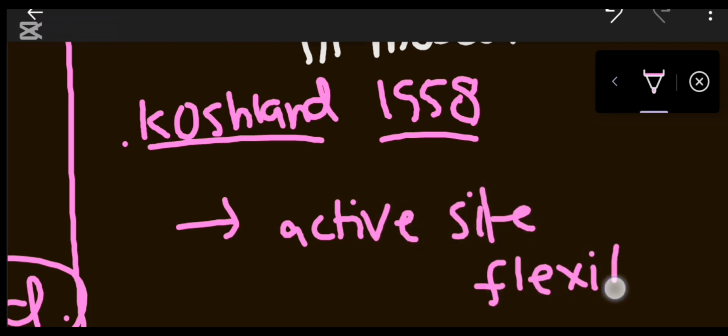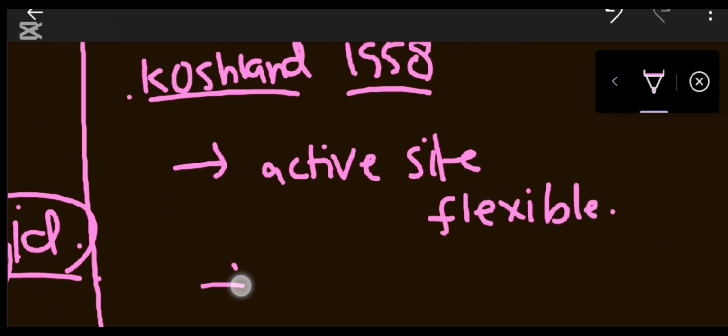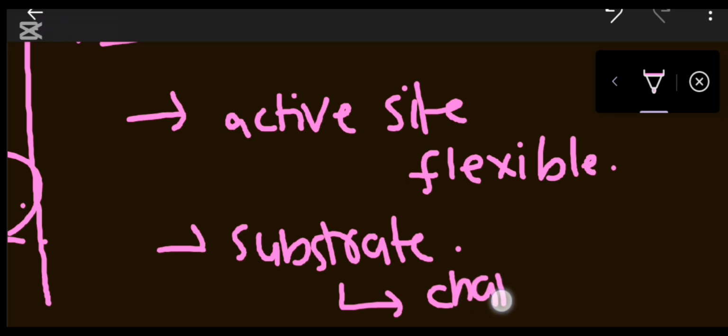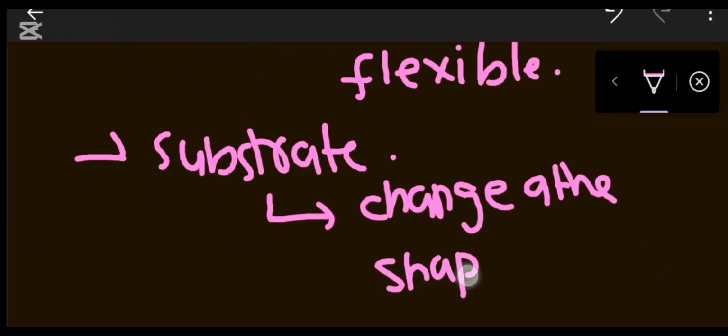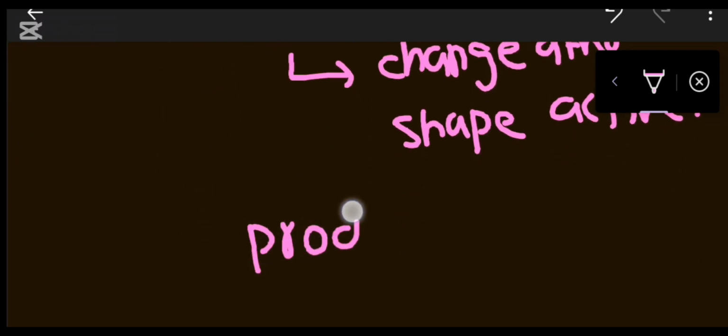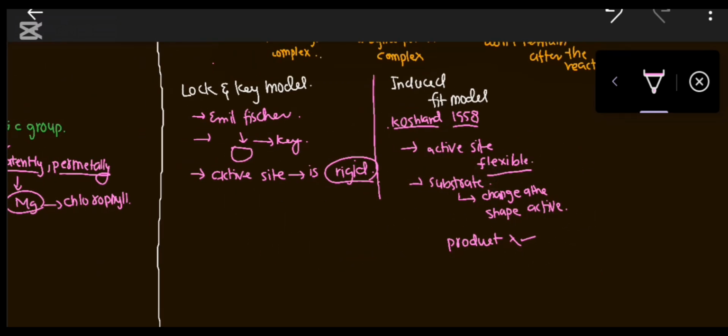There are some substrates which do not match the shape of the active site and cannot be easily attached. But the substrate changes, alters the shape of the active site. So when the shape of the active site is changed according to any substrate molecule, a product will be formed, but not the exact product that we need. Because the active site is flexible, it can be easily adjusted according to any substrate shape.